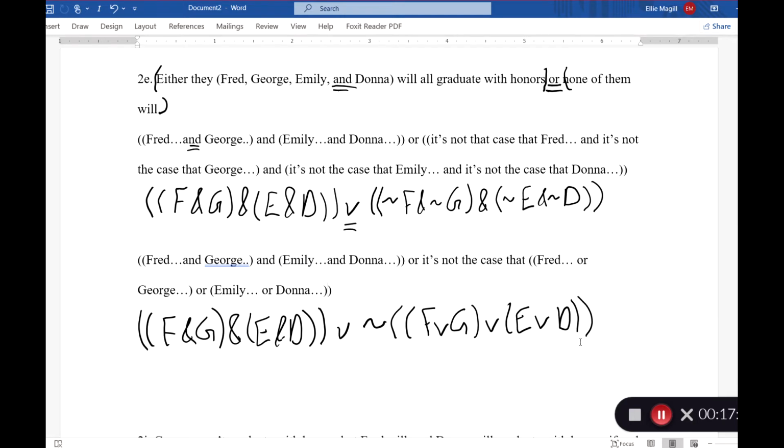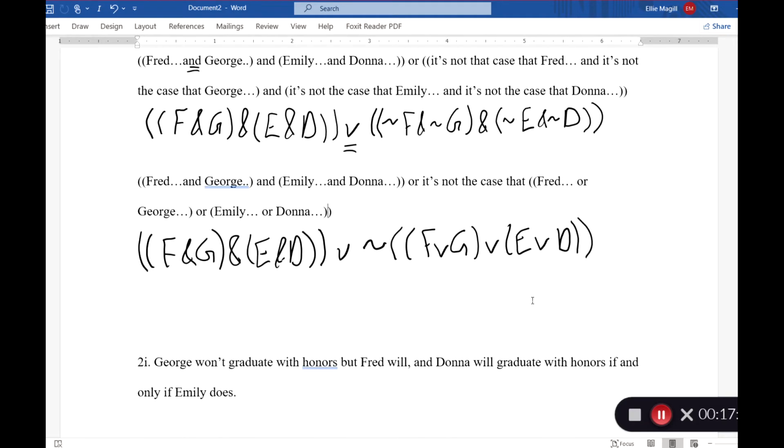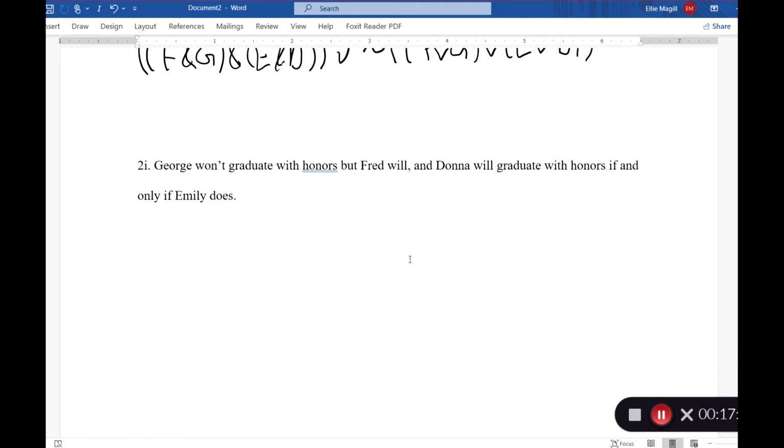If you did it one way or the other, both are equally good. Whichever way makes the most sense to you is the way that you should stick with. But I know the textbook only gives you one solution, so I did want to show you that there was another way of doing this problem. So let's just quickly look at the last one. George won't graduate with honors, but Fred will, and Donna will graduate with honors if and only if Emily does.